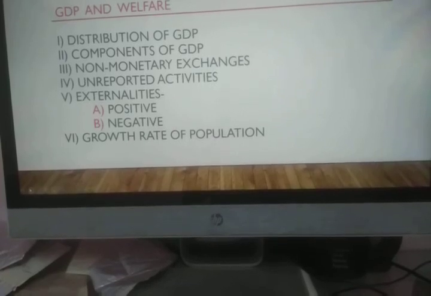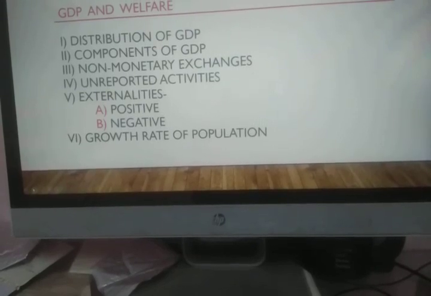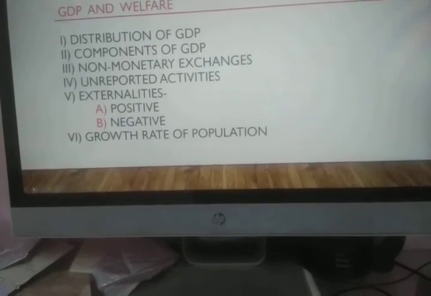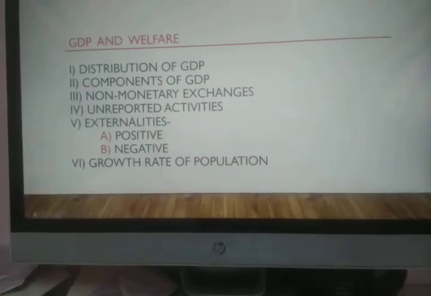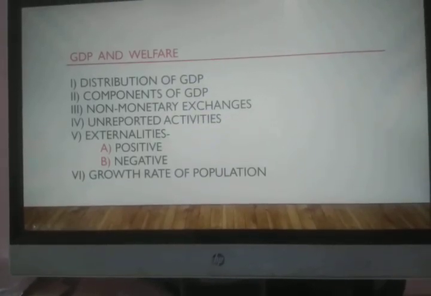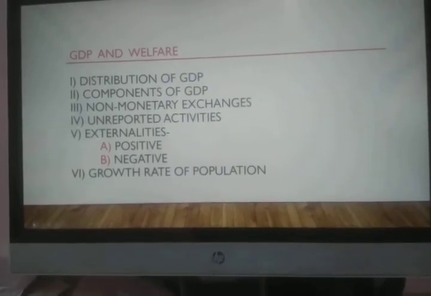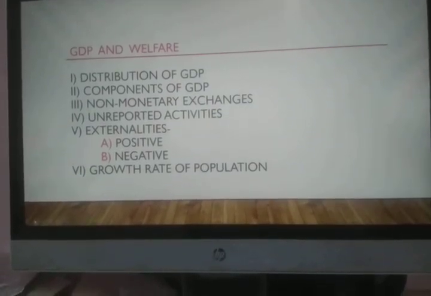That means more output is produced both domestically or by the normal residents, but without harming the environment. If the environment is not damaged, then it will be known as green GNP or green GDP. And nowadays, that is more emphasized.